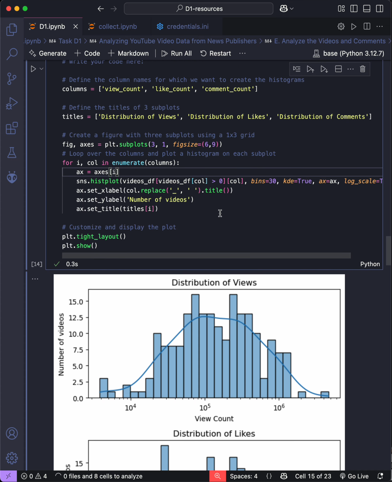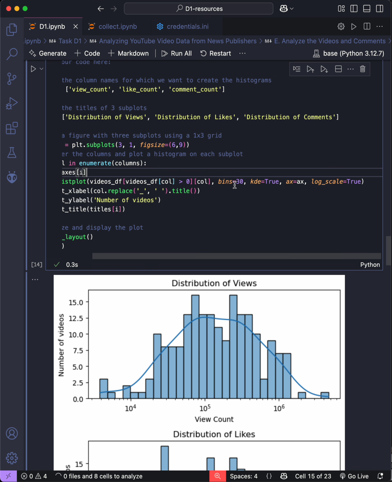So that's why I need to add this condition. Then I set bins to 30, KDE true, and log scale true. The reason I set the log scale is because this distribution is very strongly right-skewed. So the log scale makes it easier to look at the diagram and easier to analyze.